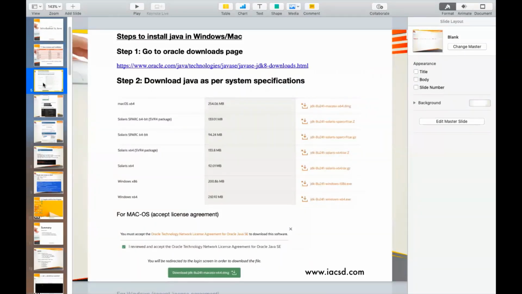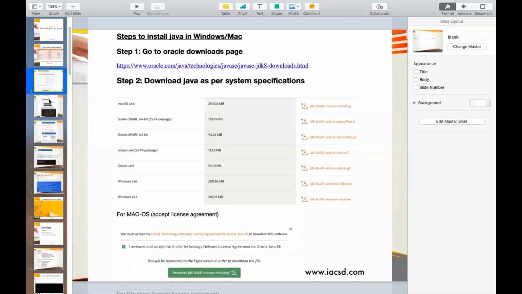So I hope some of you know how to install Java. You just have to go to Oracle's download page. Of course, these details I will be sharing with you specifically for this presentation also. You can go to the downloads page and they will ask you which platform you want to download for. If yours is a Windows operating system, you tell them you want to download for Windows and you can download the exe file. Once you click on the download link, they will give you an agreement to acknowledge. Once you acknowledge the agreement, your download link will be available.